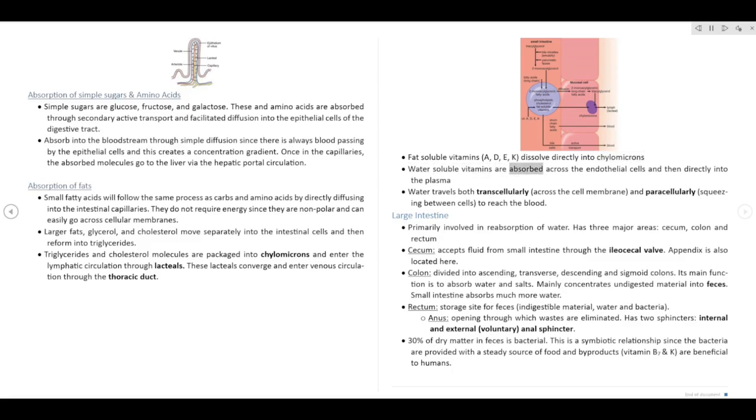Water-soluble vitamins are absorbed across the endothelial cells and then directly into the plasma. Water travels both transcellularly across the cell membrane and paracellularly, squeezing between cells to reach the blood.